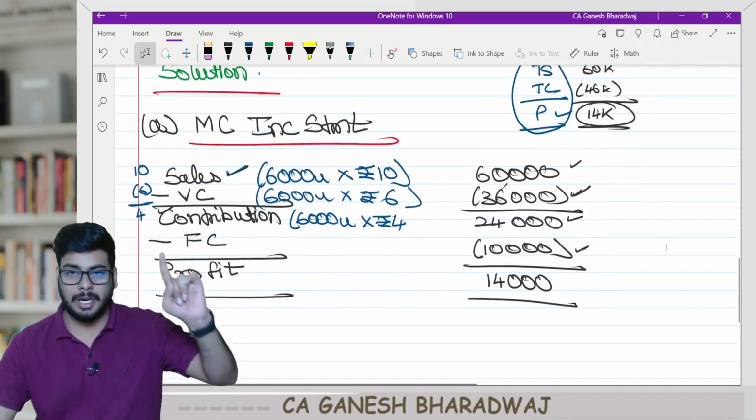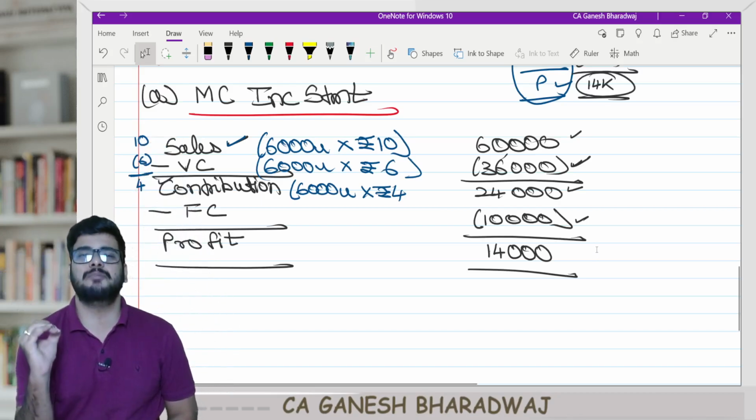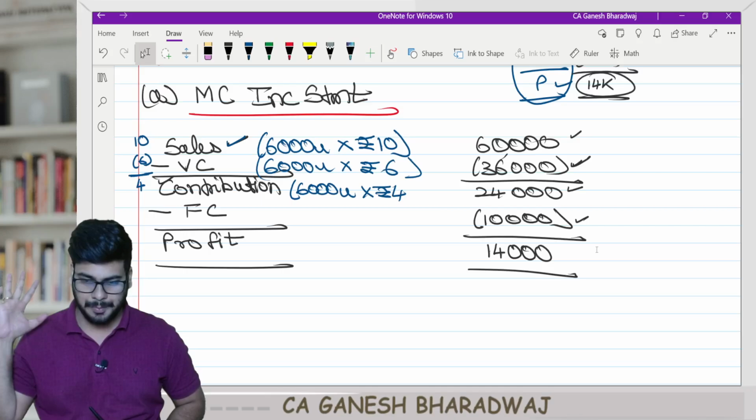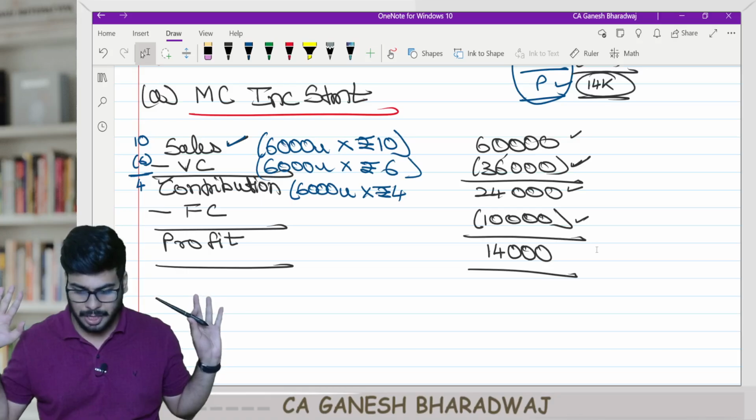So what is the format of the cost sheet? Sales minus variable cost gives you variable profit, that is called contribution. From that, you further reduce fixed cost, you get your profit. Are you clear with this?